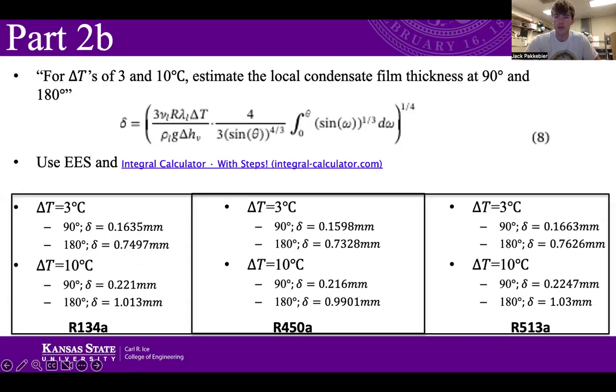For part B, we want to look at temperature differences of 3 and 10 degrees Celsius. We want to estimate the local condensate film thickness at 90 degrees and 180 degrees. So here is the equation to estimate the local condensate film thickness. It's one of the preliminary equations that was used to get the average heat transfer coefficient in Nusselt's derivation. So with this in mind, we could use EASE once more, and then I used an integral calculator for the integral from 0 to theta of sine omega to the third.